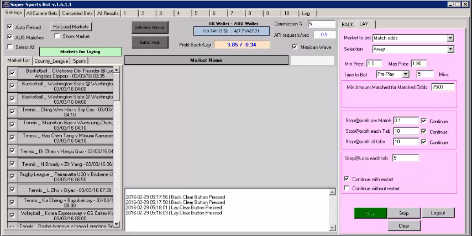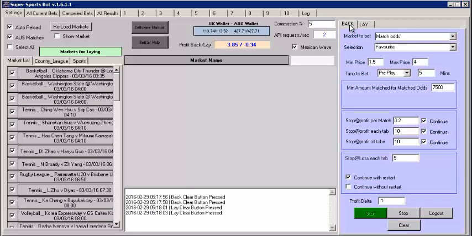For those of you that do have our Auto Profit Soccer bot, the interface will appear very familiar to you, and it is, except it does have some subtle differences, and I'll just take you through a brief overlay now on what the bot is. The first thing that you'll see here is the lay tab, the pink tab here, and the backing tab. What this allows you to do is you can use the software for either betting on the back market or the lay market or both. It's totally up to you, and both tabs are independent.